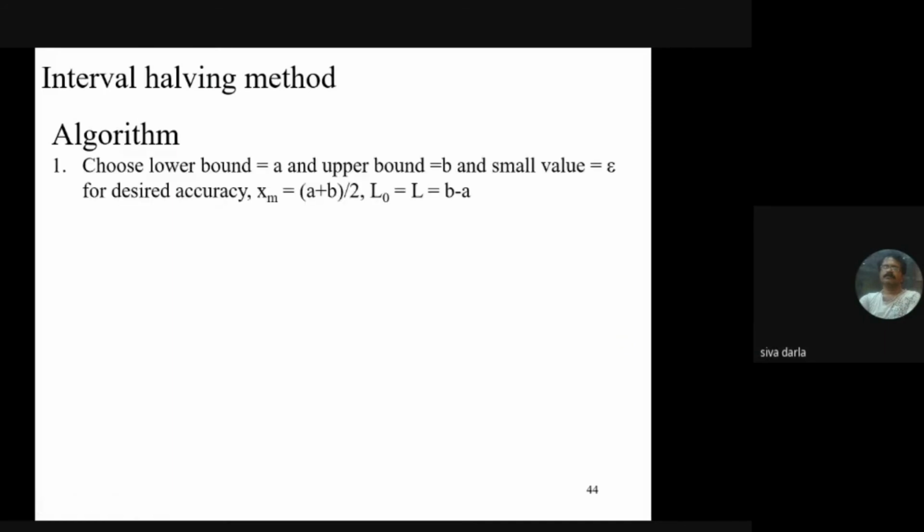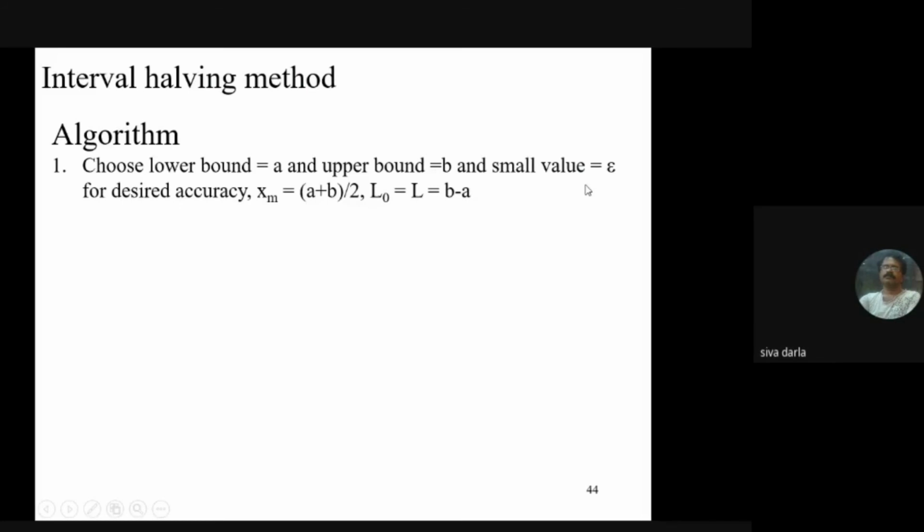So what are the algorithm steps in order to go for programming in MATLAB software, or you can write your own code using programming languages like C or C++. Now people are using Python. So choose the lower bound A, the upper bound B, and a small value epsilon.